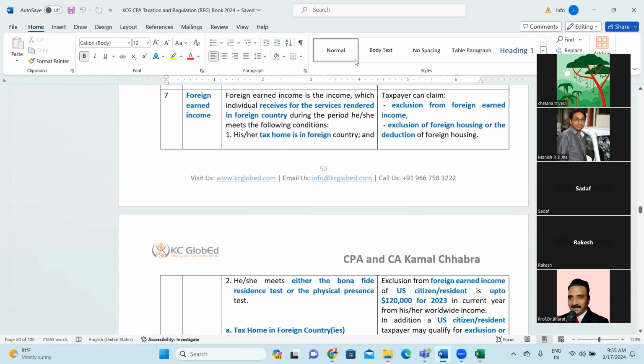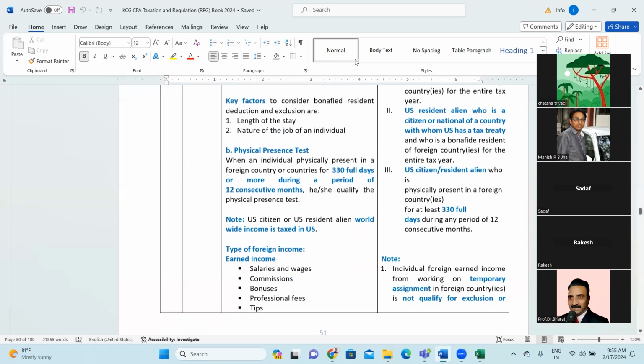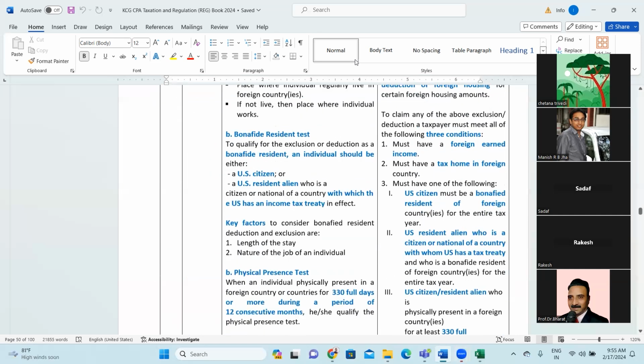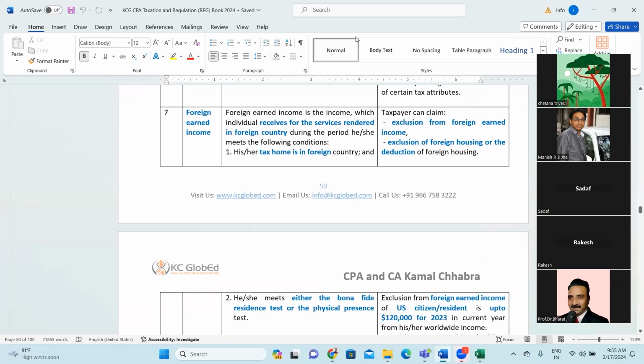Yes, sir. So, next is foreign earned income, right? So foreign earned income. What is foreign earned income? Any idea? Or do you remember from any of our past discussions if you have touched base?